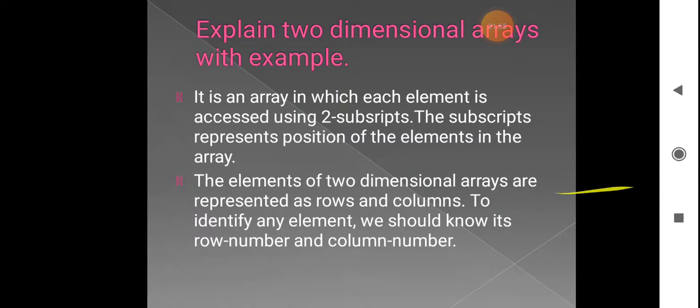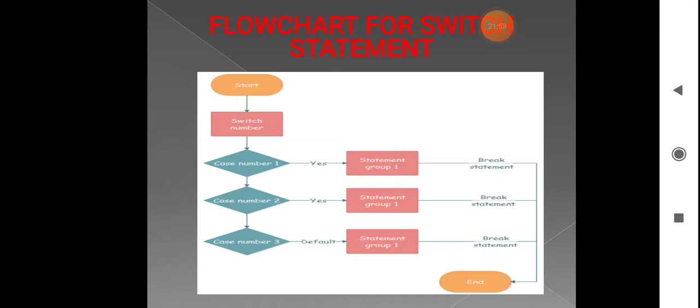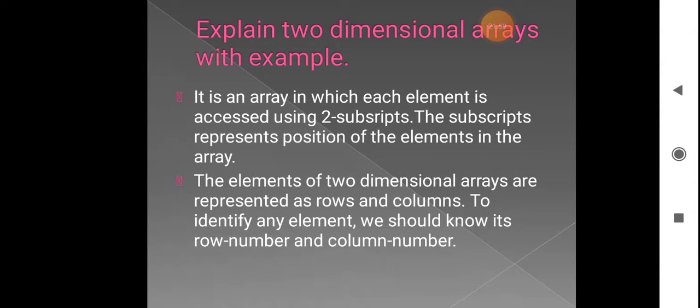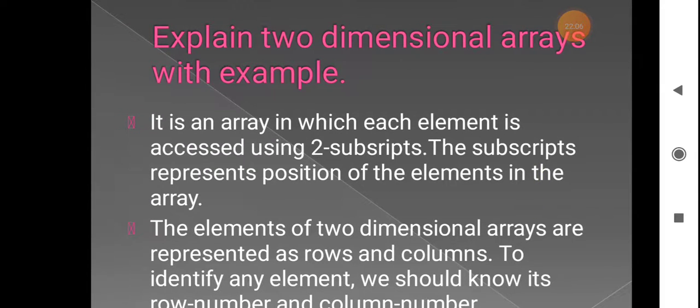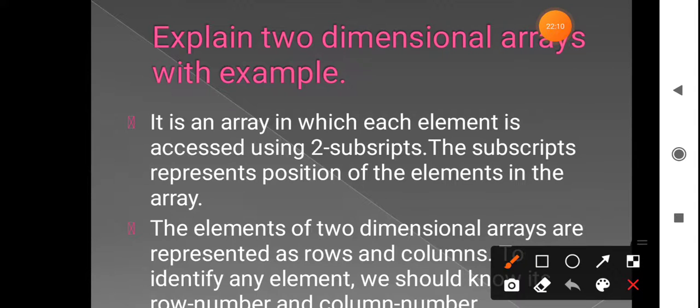So this is also one of the important questions. So next is arrays. Related to the chapter called arrays, you have one question. Here you have to define a two-dimensional array, and you have to explain that two-dimensional array with an example. As the name itself indicates, it has two subscripts.